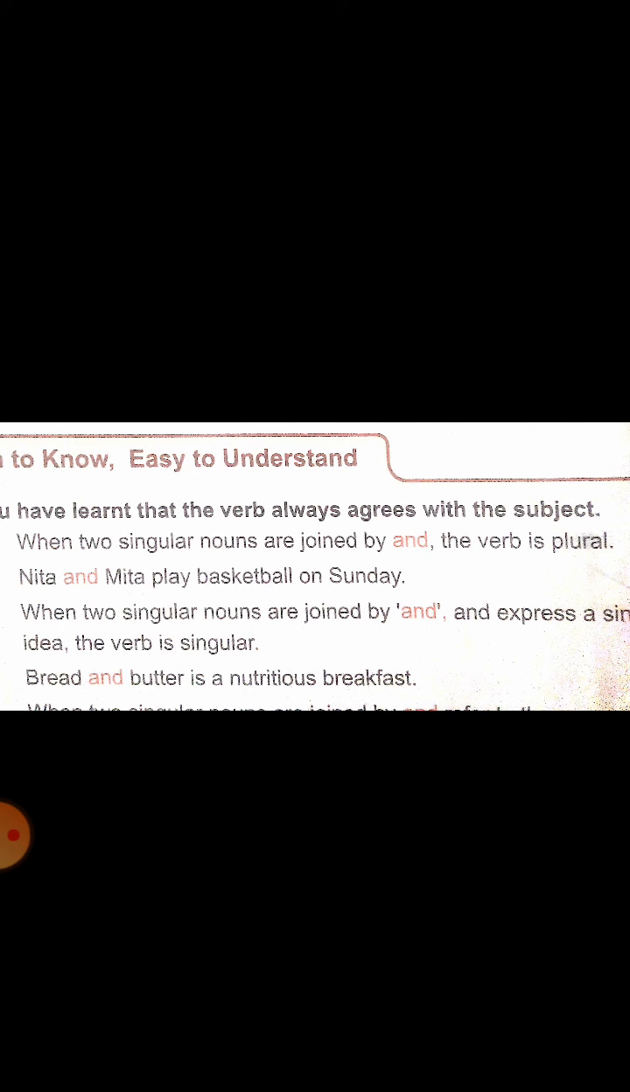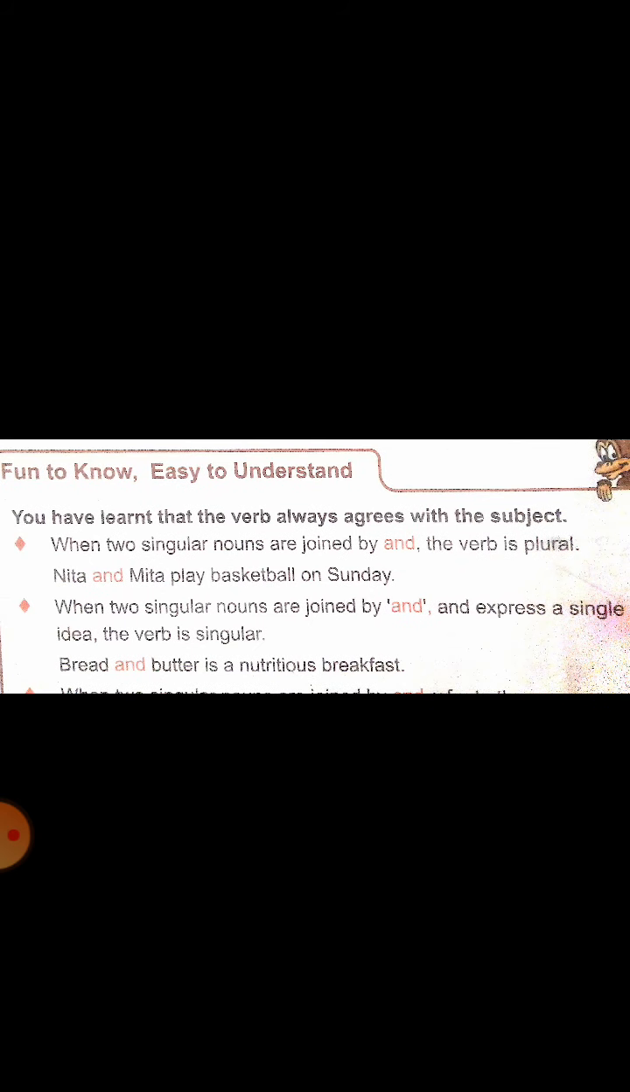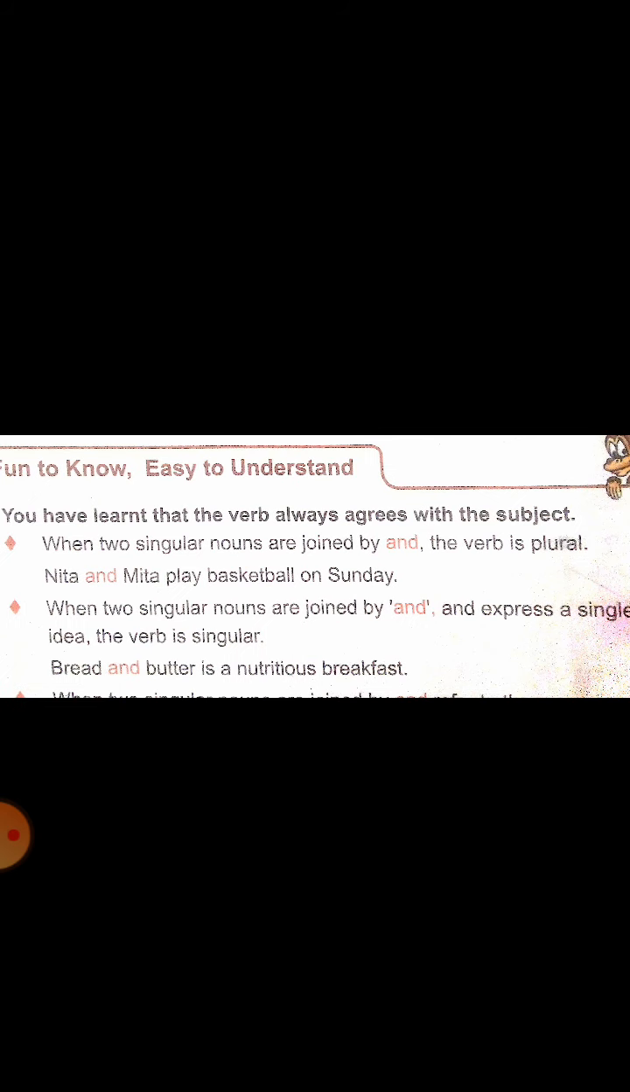The second rule. When two singular nouns are joined by and, and it expresses a single idea, the verb is singular. The first rule: two different nouns connected by and is plural, so the verb also plural. Look at the second rule: two different nouns connected by and, when it expresses a single idea, that means a singular noun, it agrees with the singular verb.